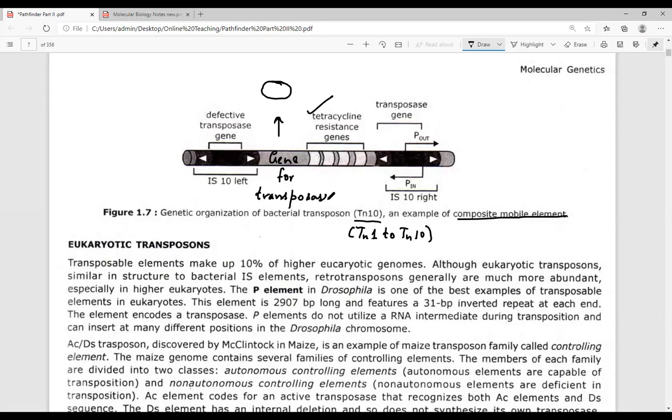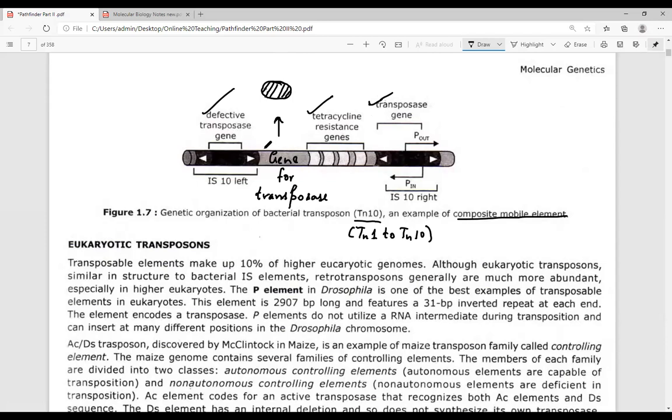Transposase. This is the transposase enzyme which is present. ये वो एंजाइम है जिसका नाम है ट्रांसपोजेस और ये ट्रांसपोजेस एक जगह से दूसरी जगह पे मूव कर सकता है. ओके. There is a region that is referred to as defective transposase gene and there is a gene that is called as transposase gene. एक जीन होता है जिसका नाम होता है ट्रांसपोजेस जीन.